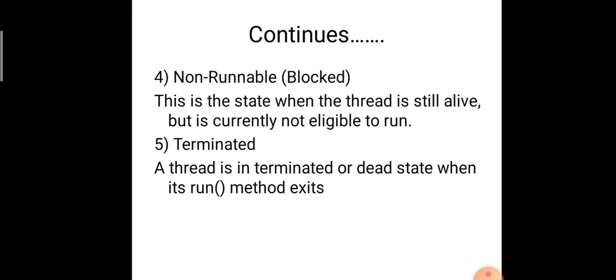The fourth state is the blocked state. Blocked means it is still alive, but it is not eligible to run. Sometimes it is blocked. The fifth state is terminated. That is, it is a dead state. Terminated means it exits from the run method. By giving a stop method, we can terminate the particular thread.